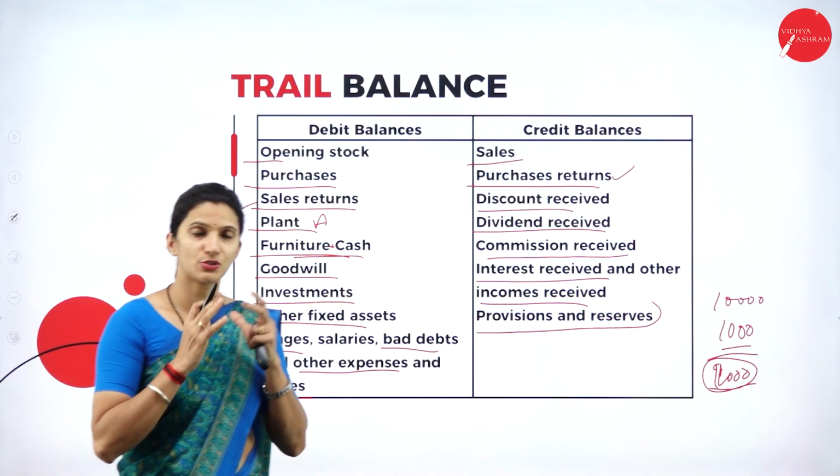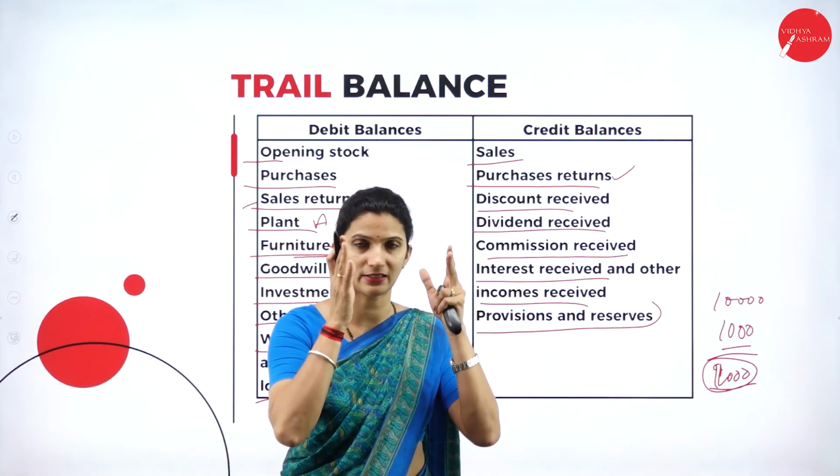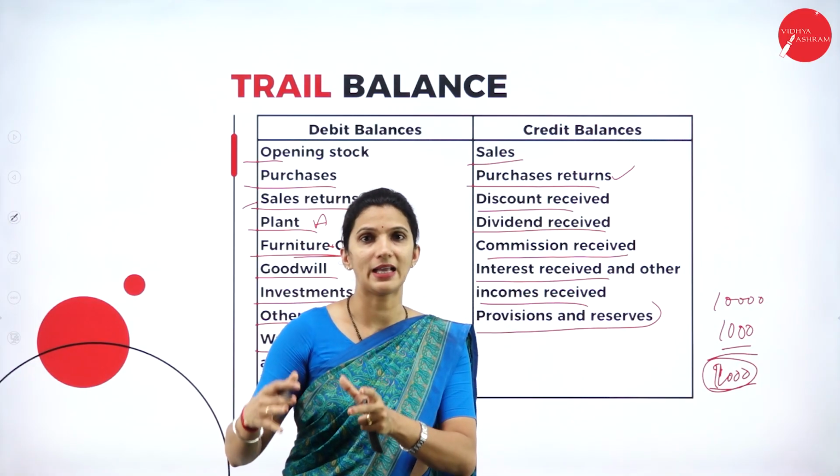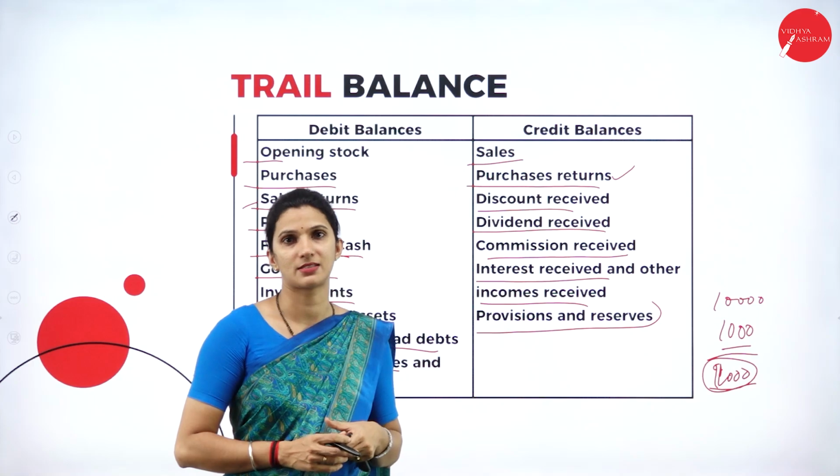So the thing you need to remember, the four things: all the assets, all the expenses and losses, come under the debit side; all the liabilities and income and gains come under the credit side.